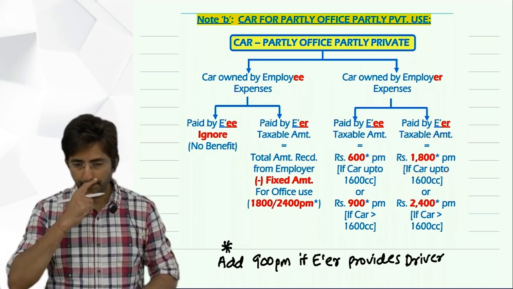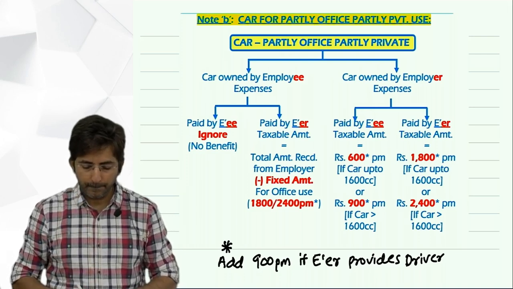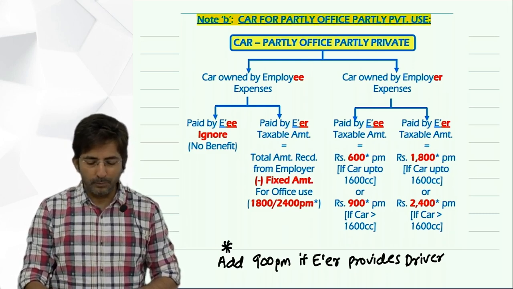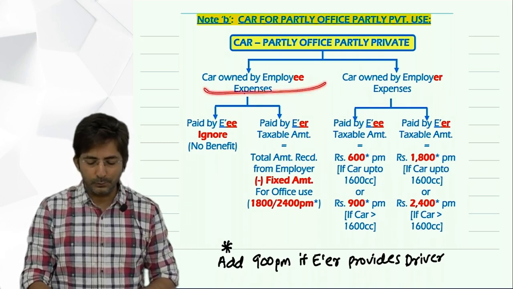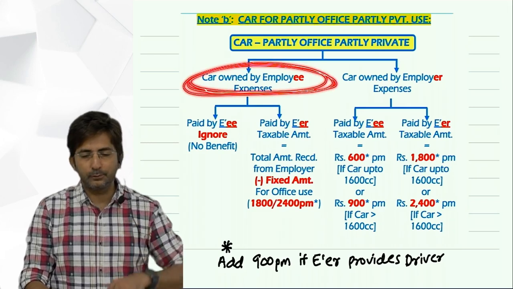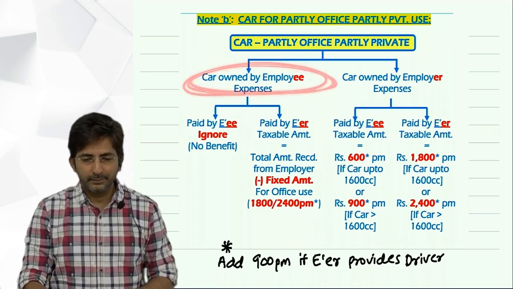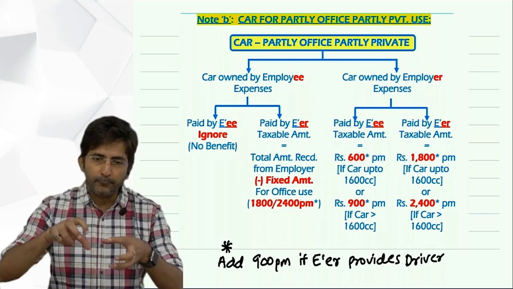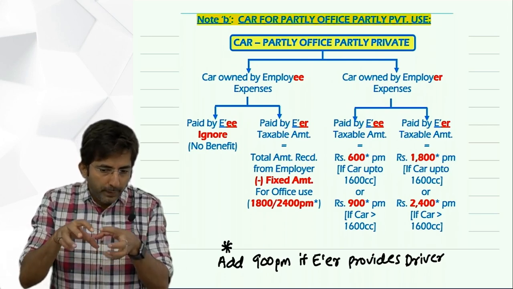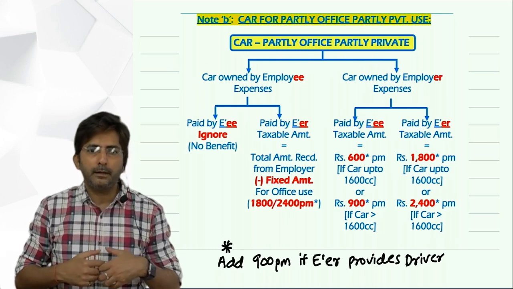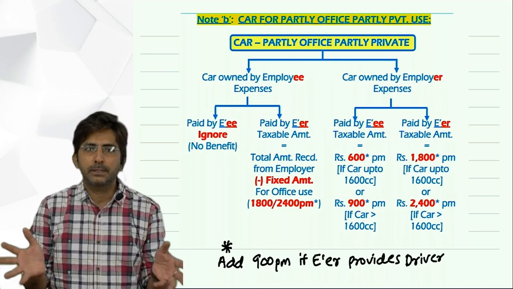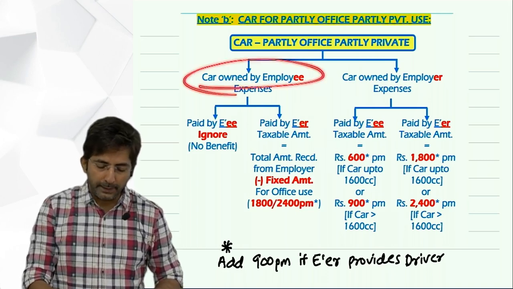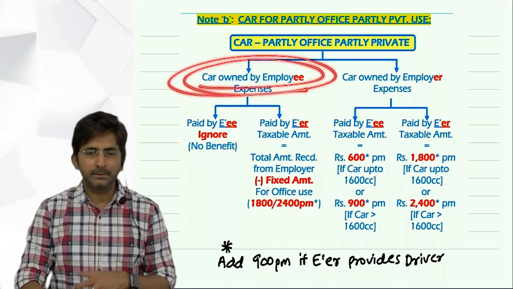If the car is owned by the employee and expenses are not provided, then who is paying those expenses? No, the problem will not be that silent. If the car is owned by the employee, they will write something about expenses. They will keep the problem silent where it is possible to make an inference, where it is possible to make an assumption. They will not make a problem so silent that assumption is also not possible.